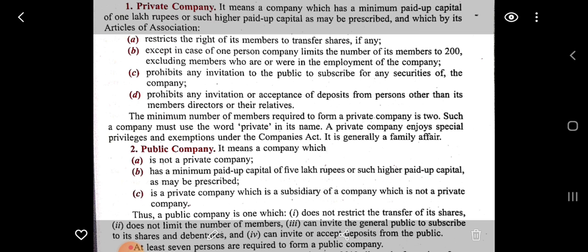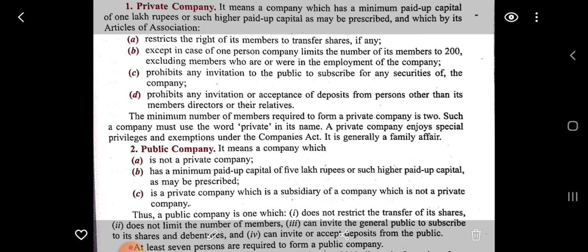So a private company has a minimum paid up capital of 1 lakh or such higher amount, and as per the articles of association the right of members to transfer shares is restricted. The limit on members is 200, it prohibits any invitation to the public to subscribe for shares, and the minimum number of members is 2.